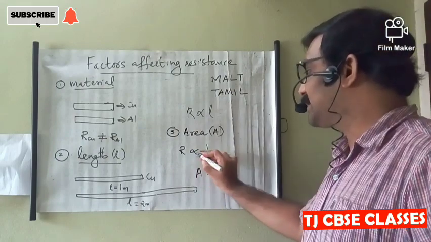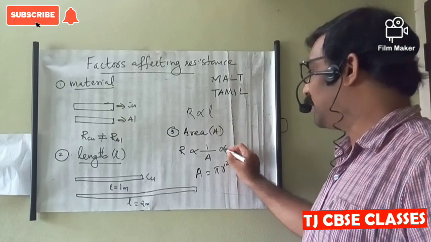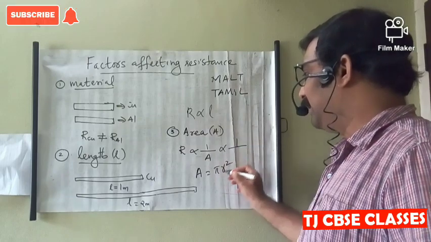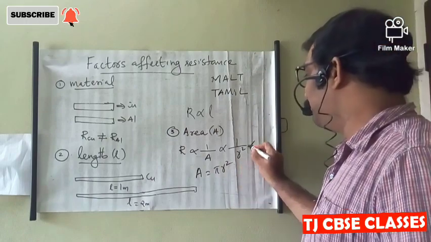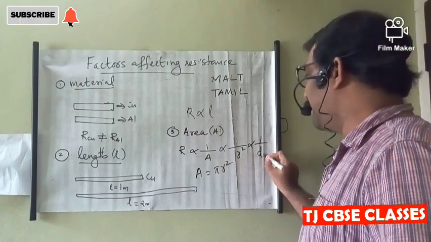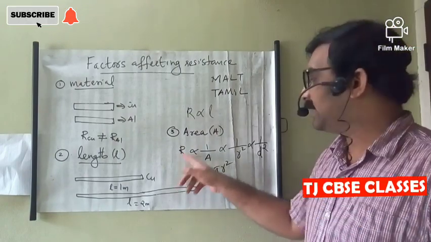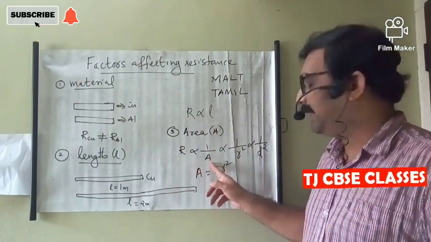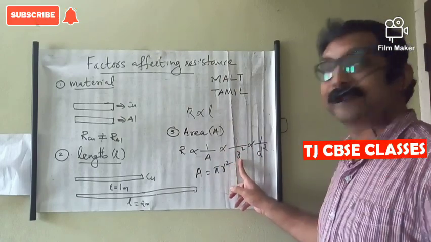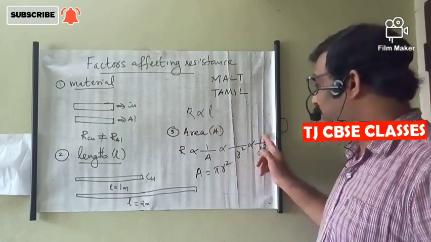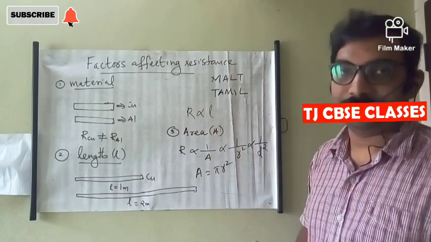That means the resistance of the conductor is inversely proportional to area of cross section, or we can say inversely proportional to the square of radius, and also inversely proportional to the square of diameter of the wire. It's a very important one.